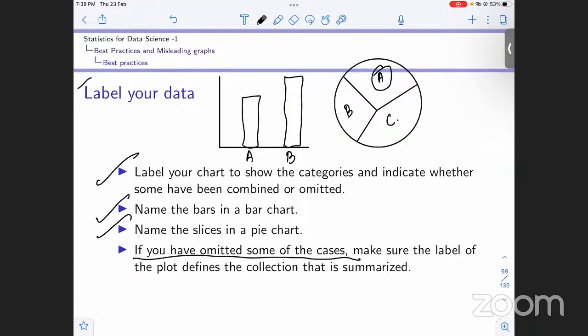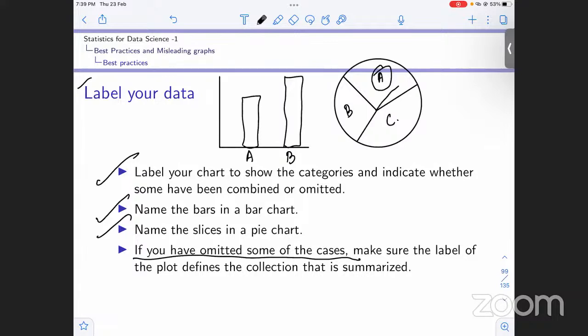And the last part is if we have omitted some of the cases. Sometimes there are cases that are not important, of least consideration, so we don't need to consider these much. But we need to make sure the plot defines the collection that is summarized.